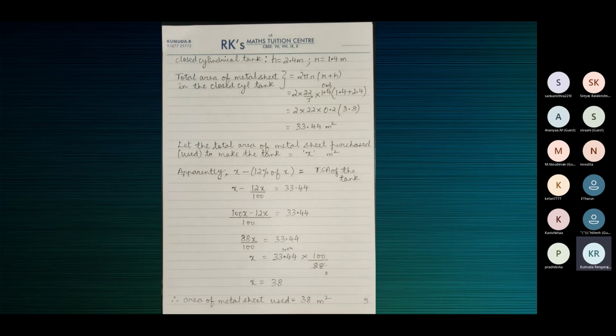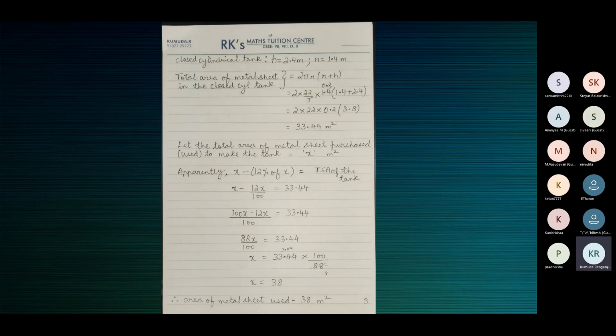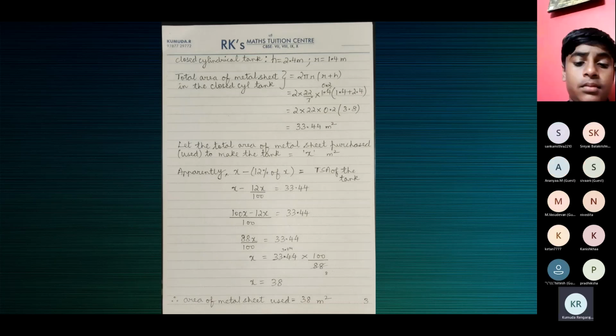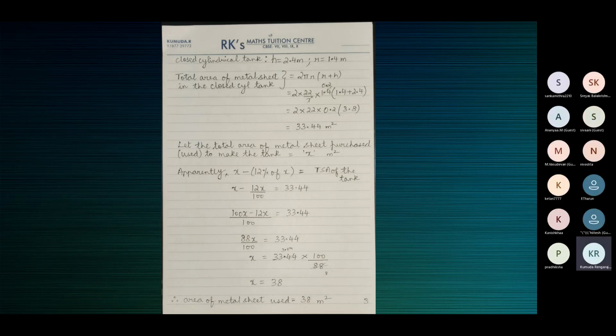If you buy only 33.44 and you lose 12% of that, how will you have the TSA of 33.44? Then your radius and height will be affected, meaning you will not get this radius and this height. The values will vary. You'll get a lesser radius, lesser height, or one of them will be less.